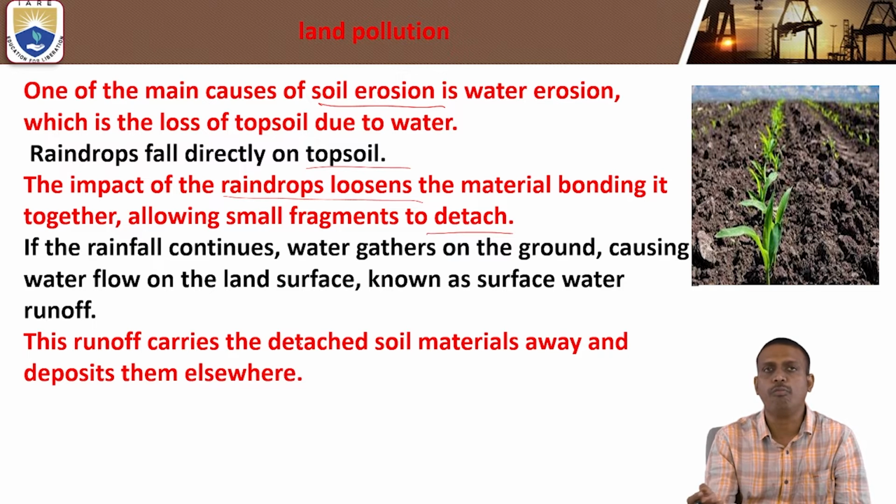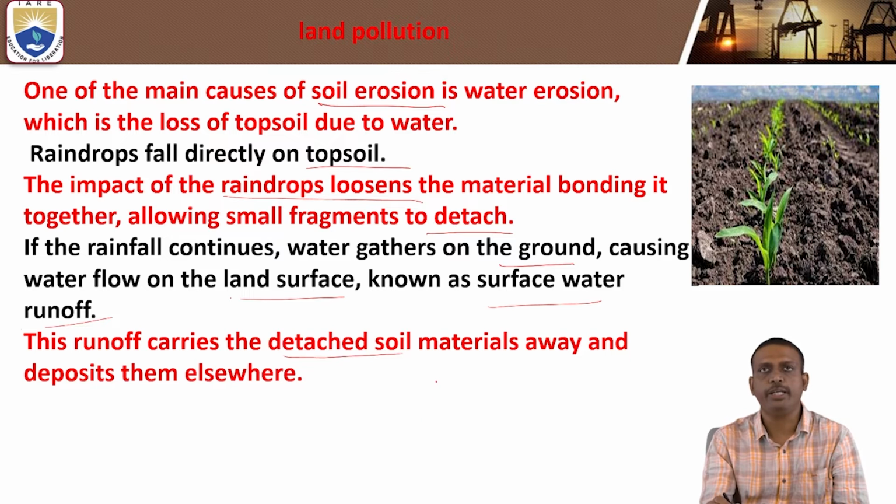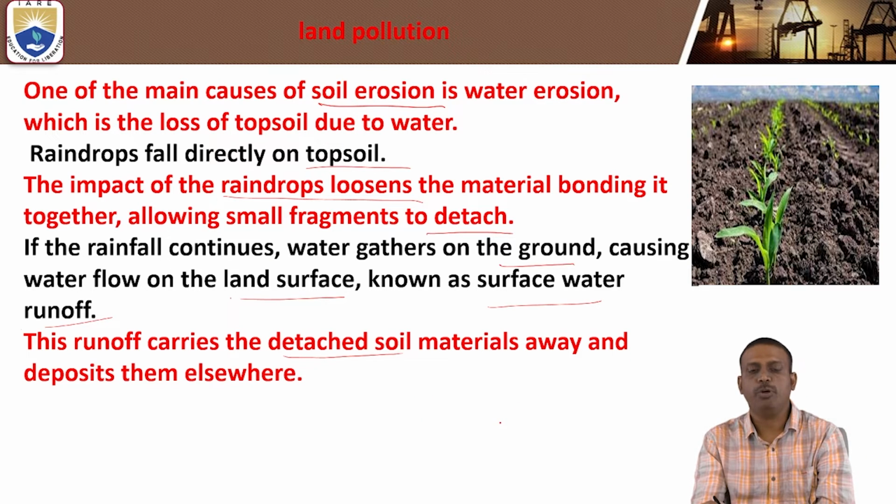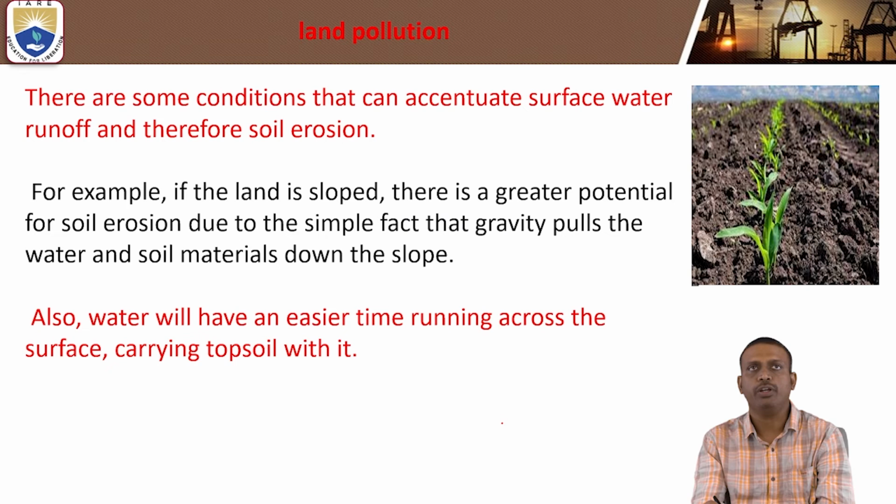If the rainfall continues, water gathers on the ground, causing water to flow on the land surface, known as surface water or runoff. This runoff carries the detached soil materials away and deposits them elsewhere.